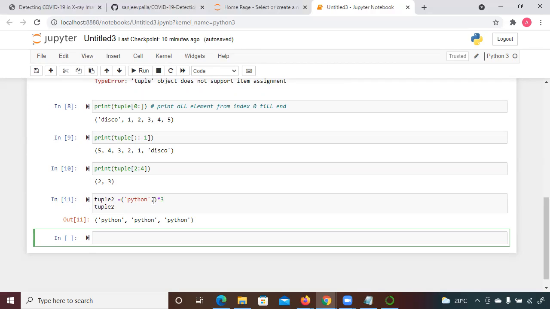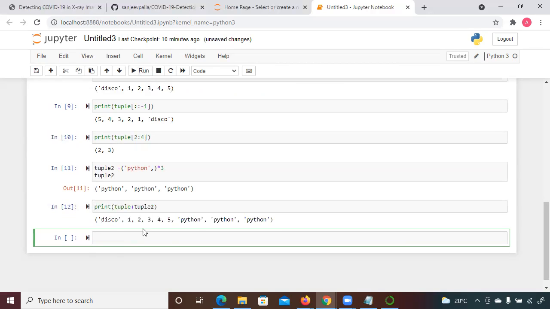You can concatenate as well. Suppose you want to concatenate any two tuples. For example, you just write print tuple plus tuple 2. So you can see here, you get the combination of both tuple and tuple 2, right? So these are the multiple operations that you can do with a tuple. So here this concatenation is just adding the elements of tuple 2 to the previous one.